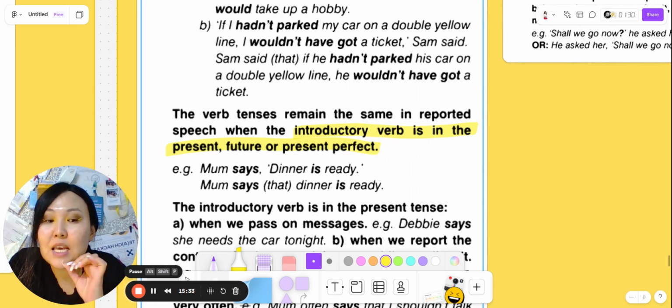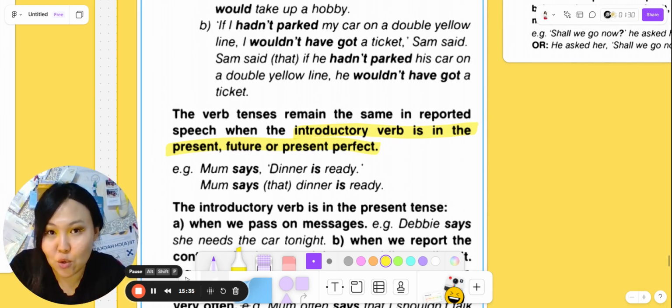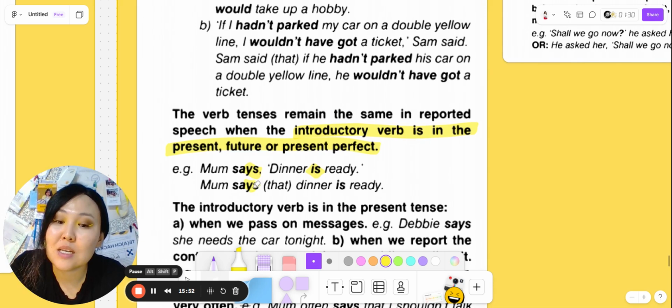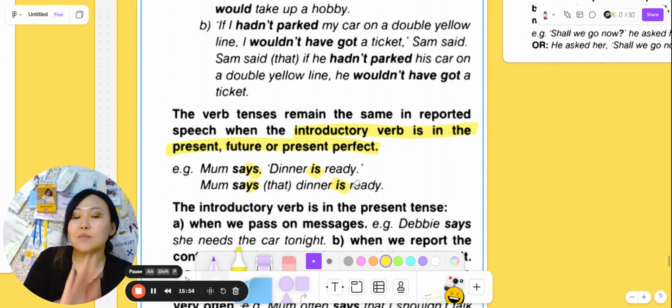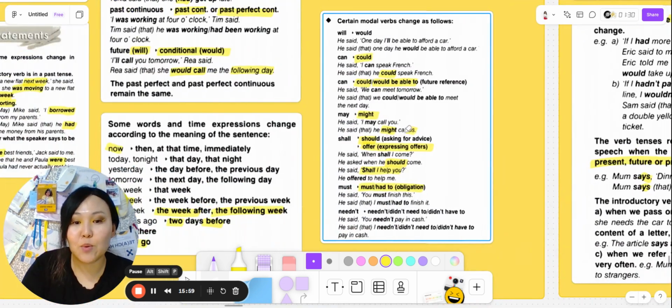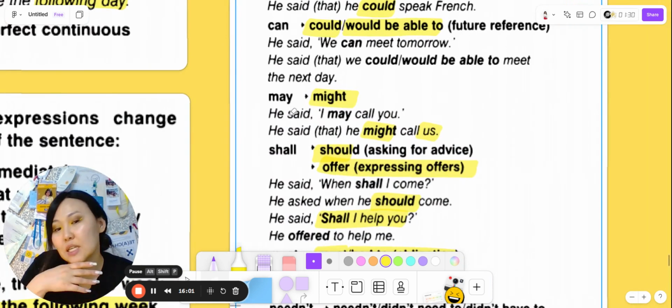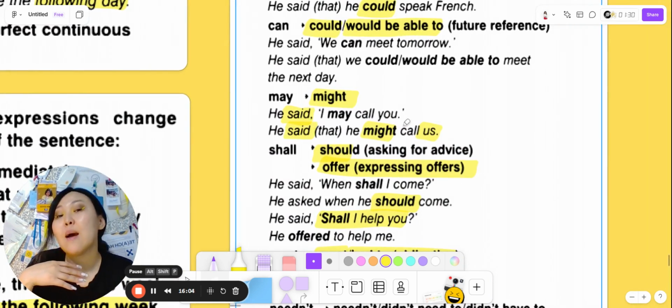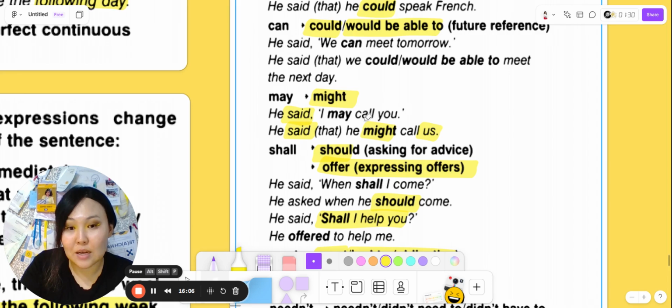So again, if the introductory verb that stands first is in present, future, or present perfect, we don't change anything. Here we see, Mom says dinner is ready. In other examples where we reported everything, you see our introductory verb is always in past form.